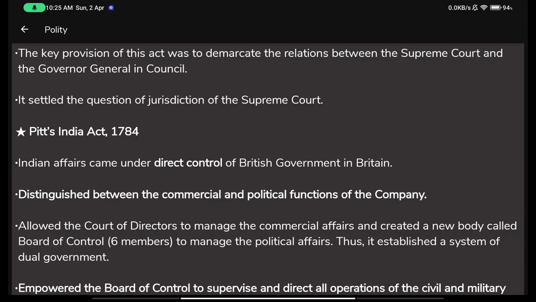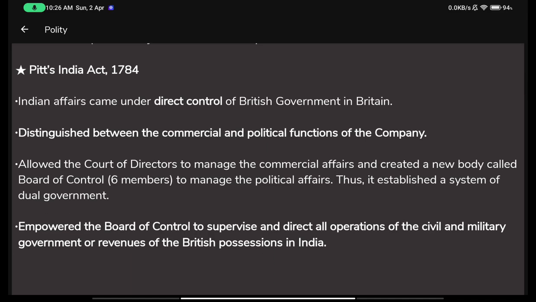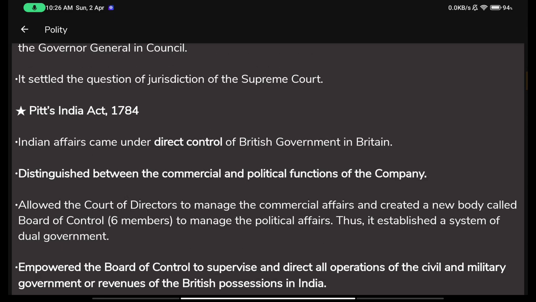So Pitt's India Act came in 17, then 8, and then half of 8, that is 4. So 1784. Indian affairs came under direct control of the British government in Britain. Before this act, the company was allowed to handle all the affairs, but the government would provide some simple set of rules according to which they had to rule. They weren't ruling on our behalf, they were ruling for themselves. They had all the profits, or maybe they didn't. But the company people were still the rulers. The English East India Company was still ruling in India, but according to the regulations and instructions provided by the British government.